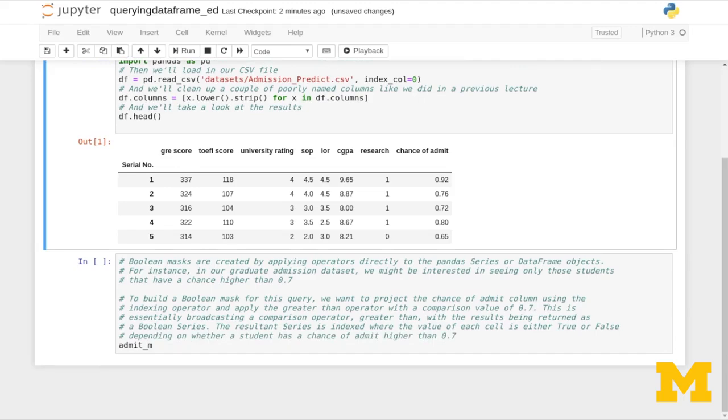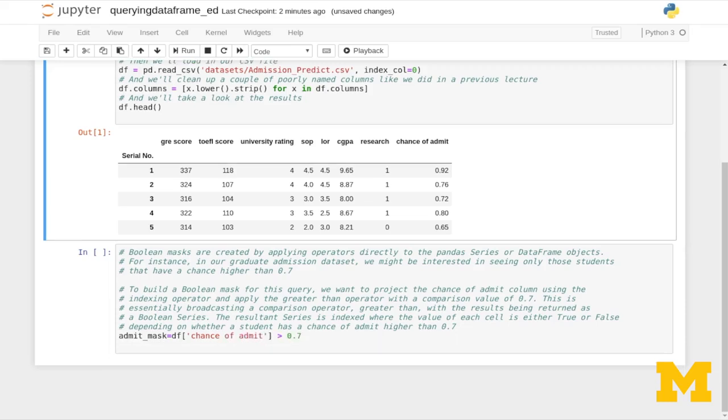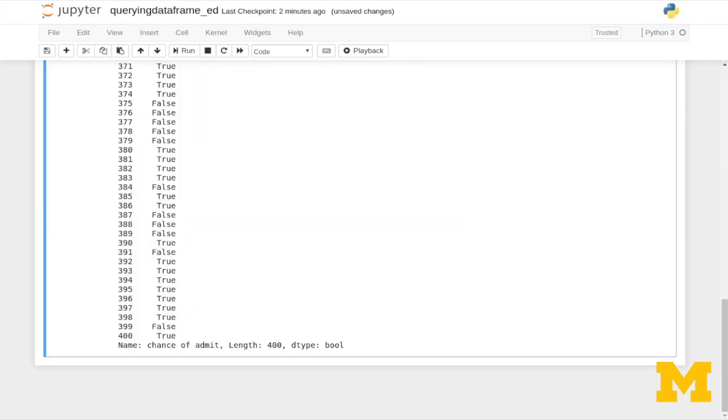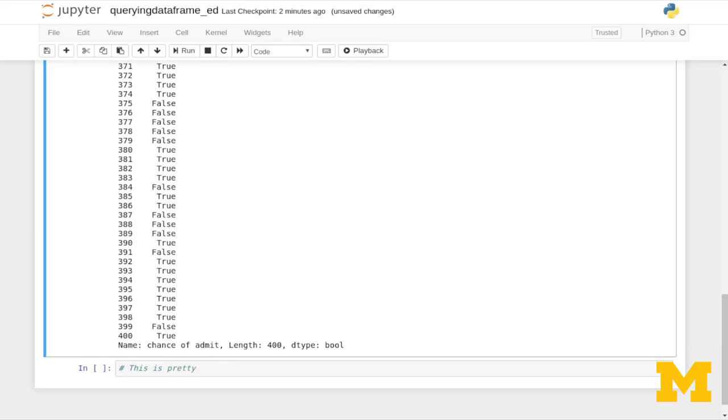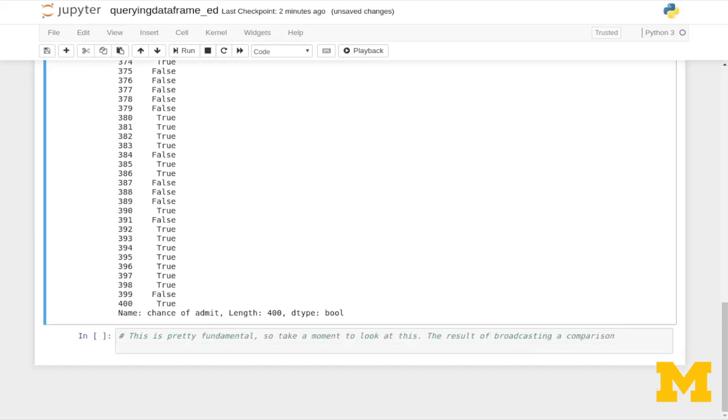So we'll create this thing called an admit mask, and we'll say df sub chance of admit, and then we're going to broadcast against this column. So remember, we're just projecting a single column, the greater than operator, and pass it a value of 0.7. And let's take a look at what that admit mask is. So this is pretty fundamental, so take a moment to look at this. The result of broadcasting a comparison operator is a Boolean mask, true or false values, depending on the results of the comparison.